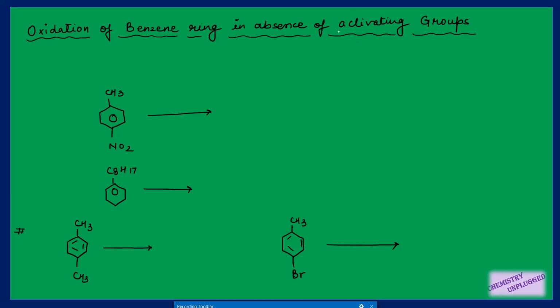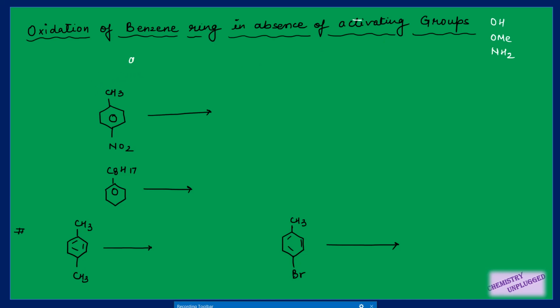These are rings which don't have any activating group like a hydroxyl group, OH, or a methoxy group, or an amine group. In the presence of these groups the benzene ring can be oxidized. But if we don't have them on our benzene ring, then oxidation with chromic acid or permanganate is not easy. It is a very slow process. But in the absence of these activating groups, the side chain alkyl groups can be oxidized.